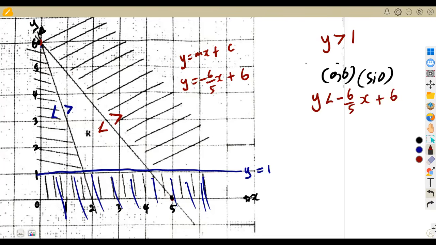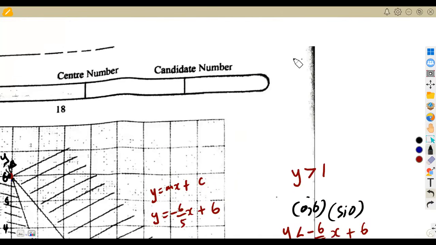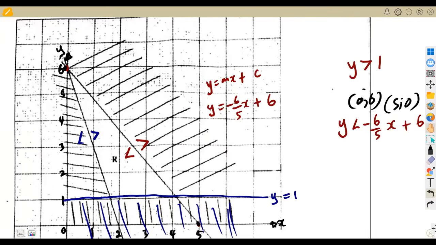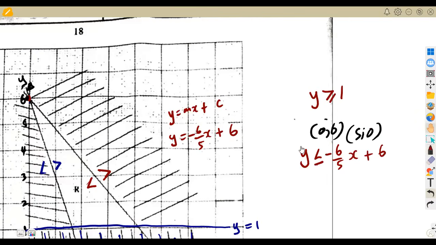If you want to write the same answer that you have, you can write it in many ways. Let me just write it on top here. Y is less than -6 over 5x. The other thing here, guys, these lines are continuous lines. They are not broken. So it's going to be less than or equal to, greater than or equal to, less than or equal to.